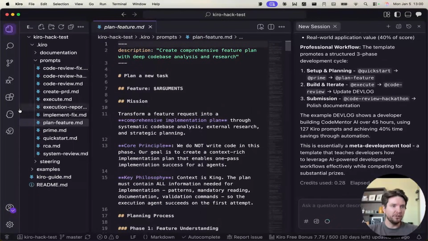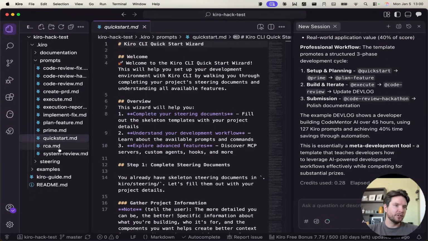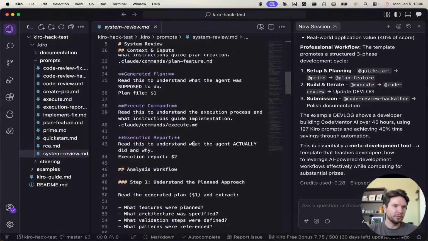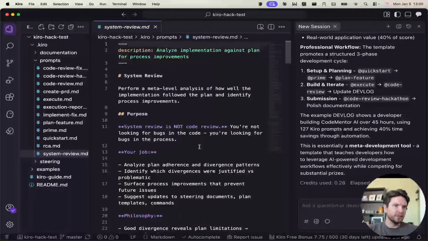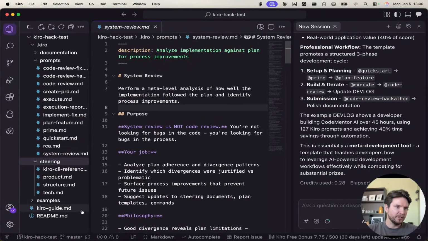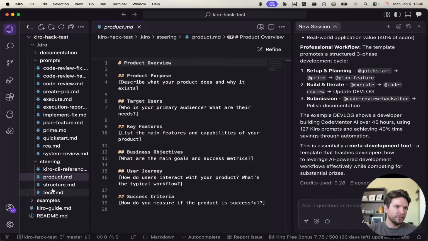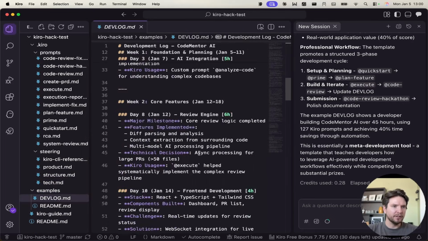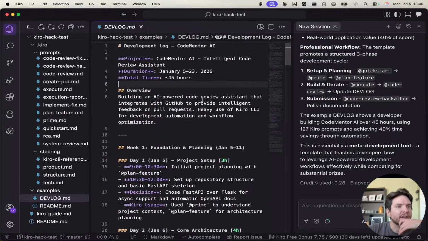So check out the course. Prime, quick start, root cause analysis. I know these commands because I have also helped create them. And then we can review our system. Okay, perfect. Steering, CLI reference, product, structure, tech, examples, devlog. Okay, we have a devlog example here. That's something we can do then. Let's do that today maybe.